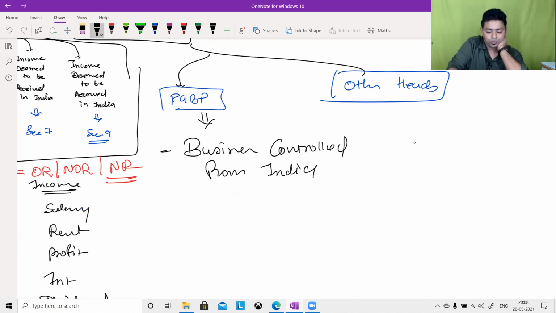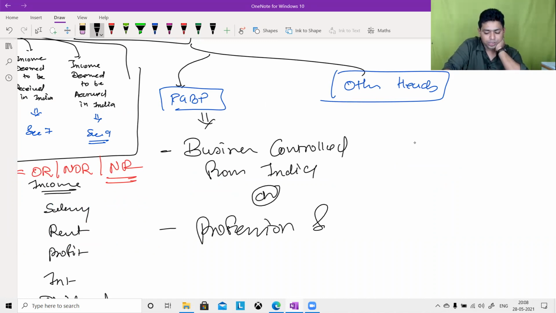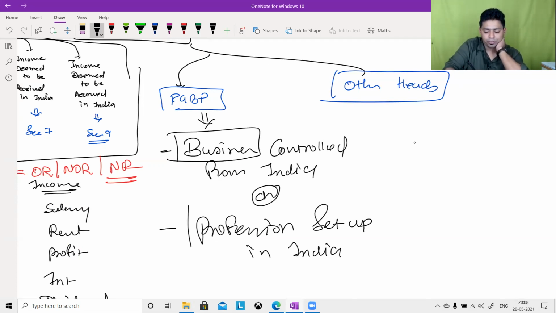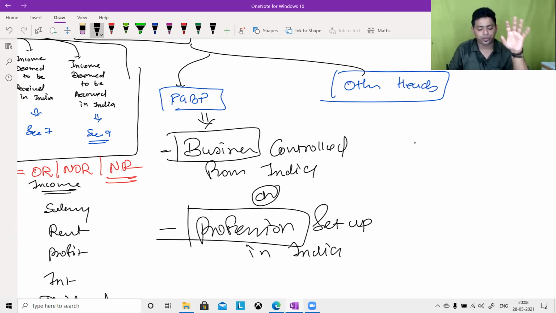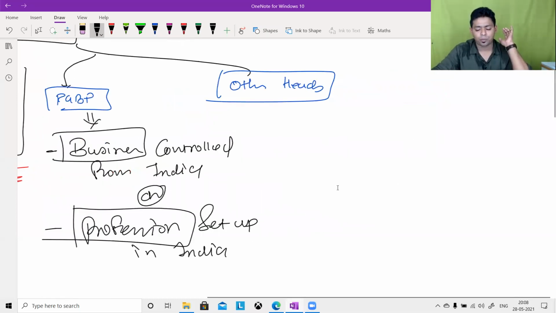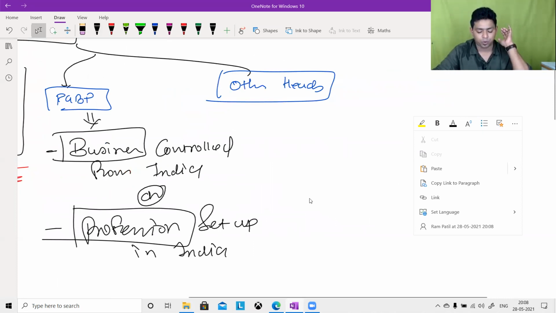Or when it is a profession, for profession the wording is profession set up in India. Both are the same thing, but the first item is applicable only for a business, the second item is applicable only for a profession. Meaning thereby, this particular provision is not applicable for salary head, house property head, capital gain head, and other sources head. It is applicable only for the PGBP head, because only business can be controlled from India and we can run the global business from India.